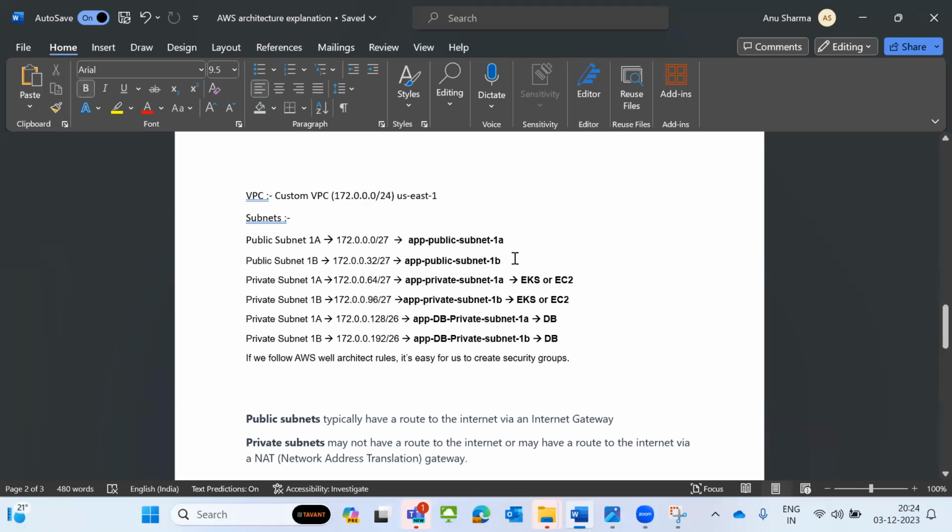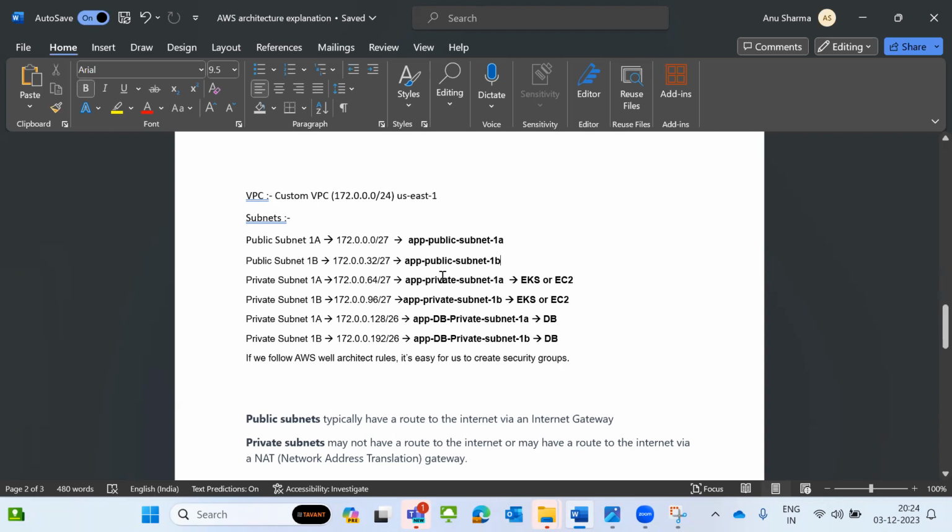Some people ask why we need a public subnet. In the future, you may want to keep some IPs, and for that purpose we use public subnets. One public subnet for availability zone 1, and one public subnet for availability zone 2. Two public subnets we are using, and two private subnets.